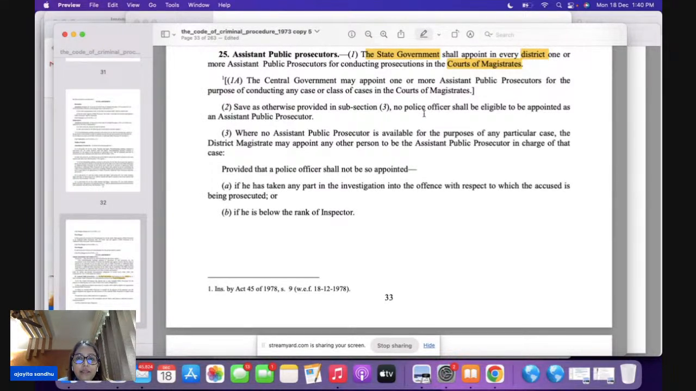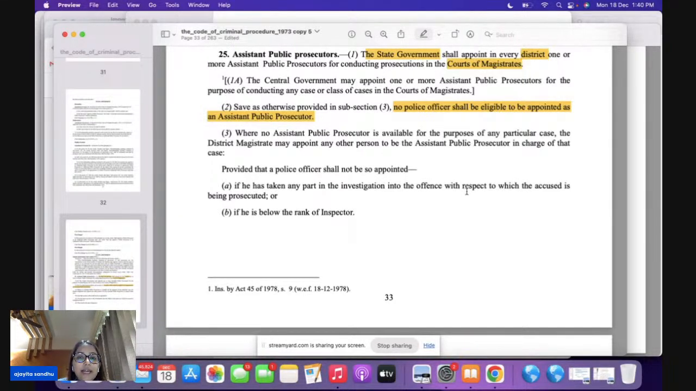And subsection 2 makes it very clear that no police officer can be appointed as a PP. So this is a very important point here that assistant PPs are always appointed by the state government. Where are they appointed? They are appointed in the courts of magistrate. Can a public officer, a police officer, be appointed as assistant PP? The answer is no. In this regard, subsection 3 is very important.